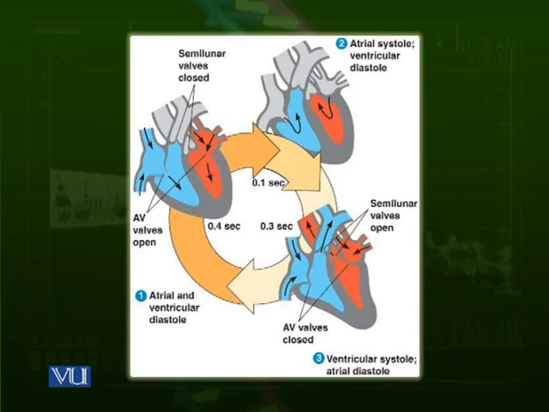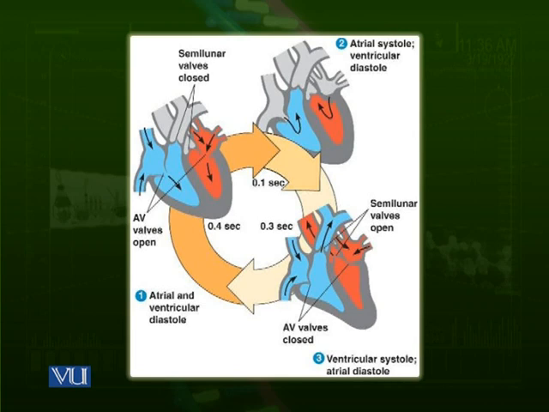Then the ventricles contract, as you can see in the third part. This is called ventricular systole, and this is atrial diastole, because atria are now relaxed, and ventricles are now contracting. During this time, blood is pushed from the left ventricle to the aorta and from the right ventricle to the pulmonary vein.